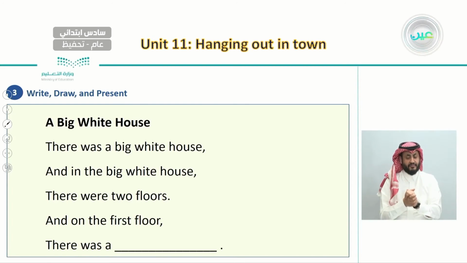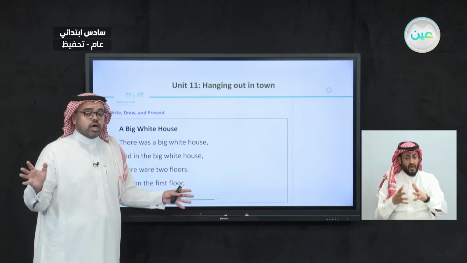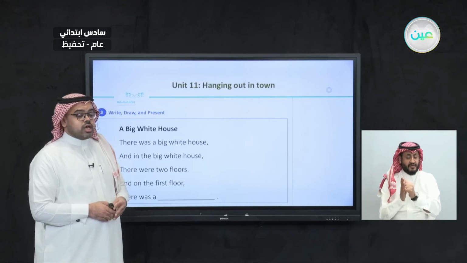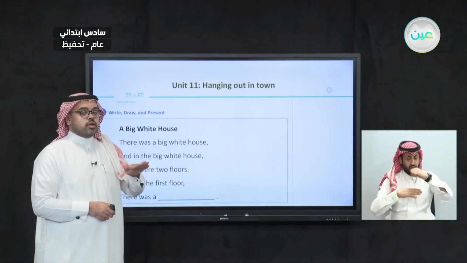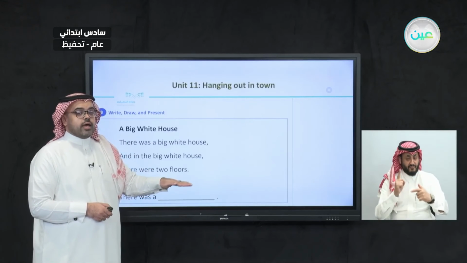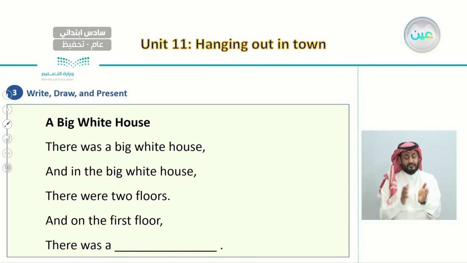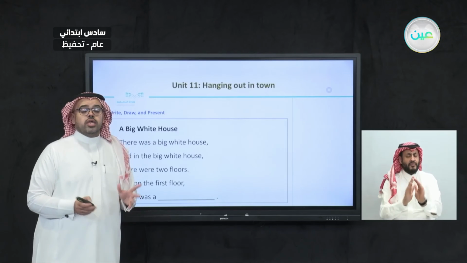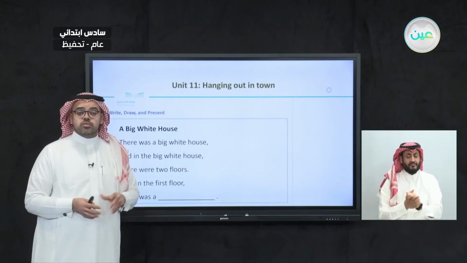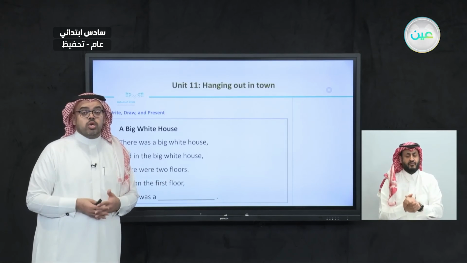So here we're talking about a big white house, and this white house has two floors, the first floor and the second floor. So on the first floor, what do we usually see, or what are the rooms that we can see in the first floor for any house?